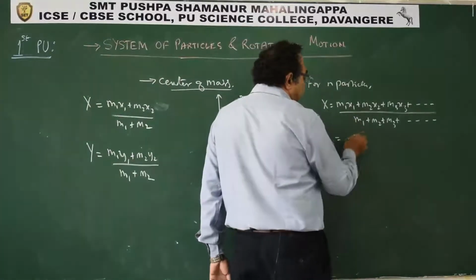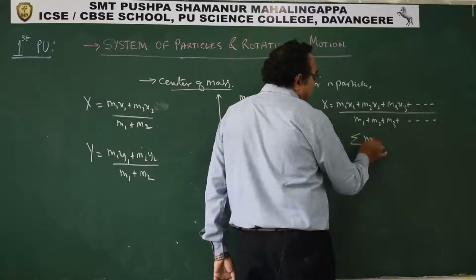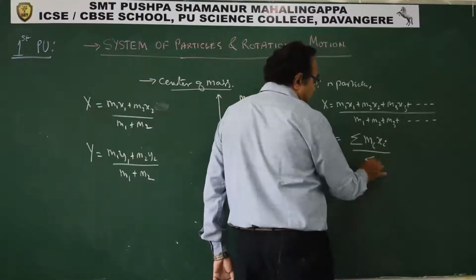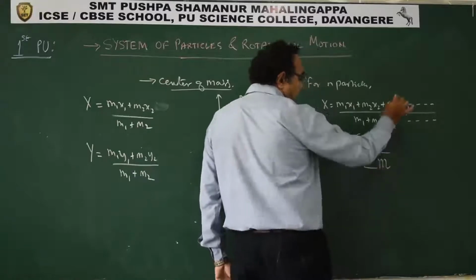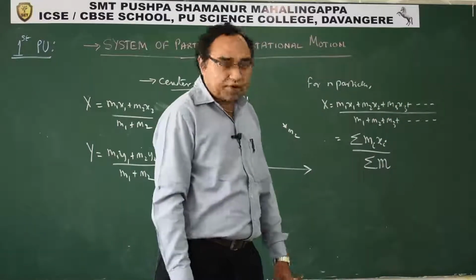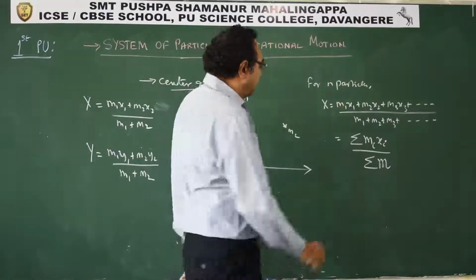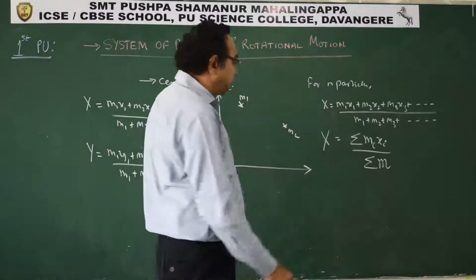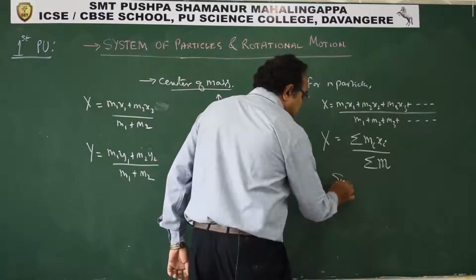This you can write as sigma of Mi xi by sigma of Mi, and this is the x coordinate of the center of mass.